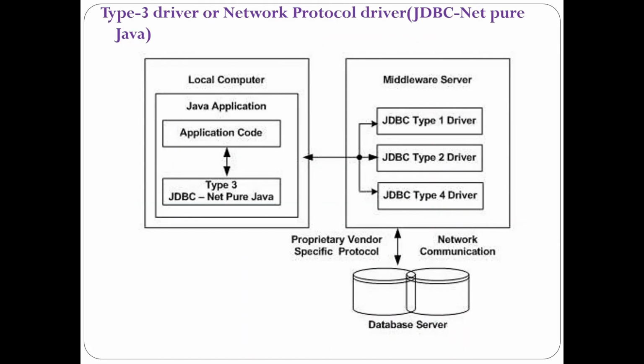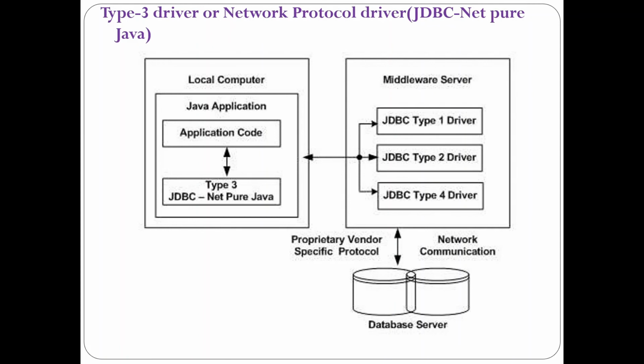In this slide we are discussing type 3 driver or network protocol driver. It is also called JDBC Net pure Java. In type 3 driver, a three-tier approach is used to access database. The JDBC client uses standard network socket to communicate with middleware application server.